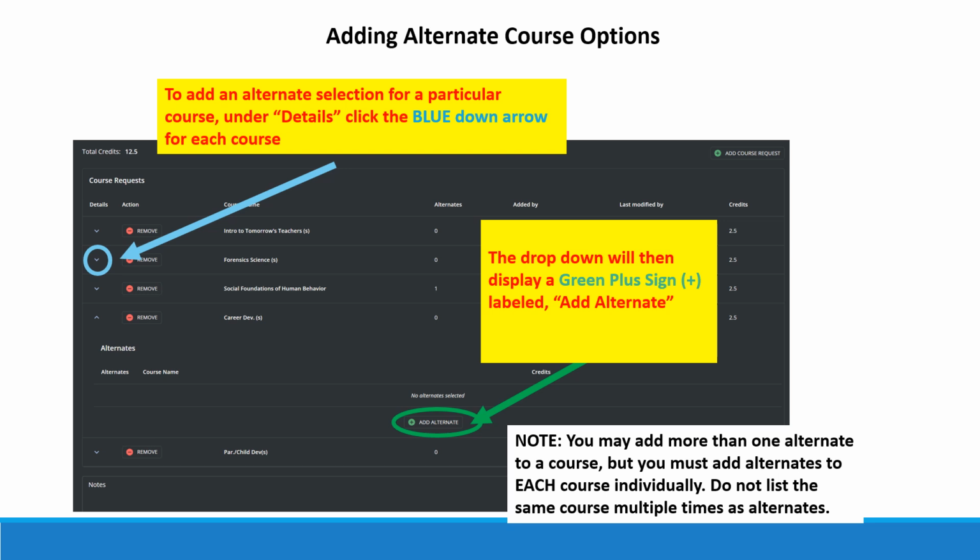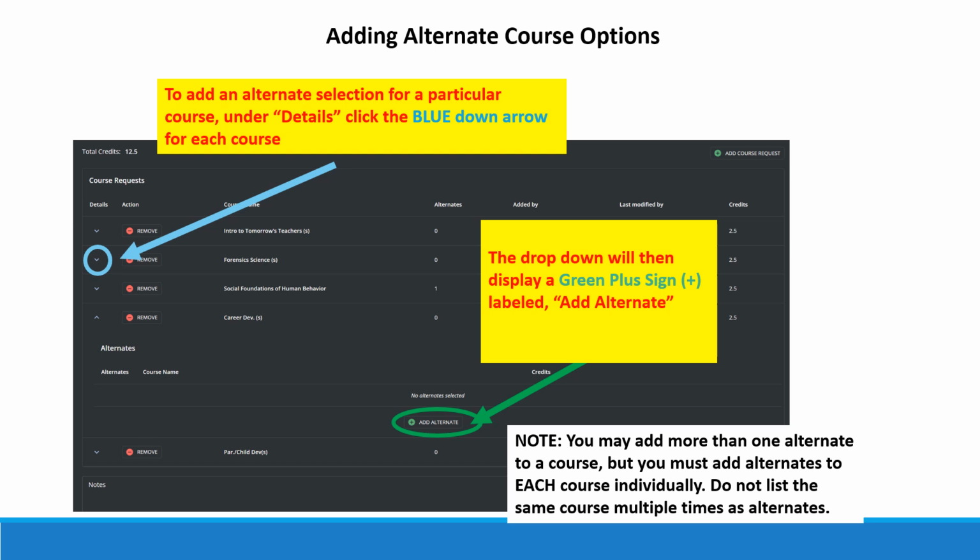So looking at the main screen with all of my course requests here, you will first start with the blue down arrow. When you click on that, you will have a drop-down menu. For example, here, looking at career development, it drops down, and again, there's a green plus sign where you will add your alternate. When you do, you will then get a new menu where you will have 3 ways to choose, and in this case, I've added parent-child development as my alternate.